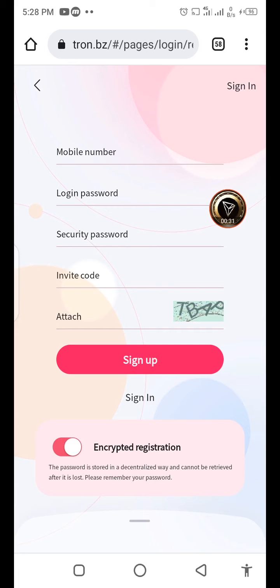First, to create an account, the link is provided in the description box. Open the description box and click the link below. The Tron.bz site will open. Fill in all your information: your mobile number, your password and your security password. Fill in the CAPTCHA and click the sign up button. Your account will be created.